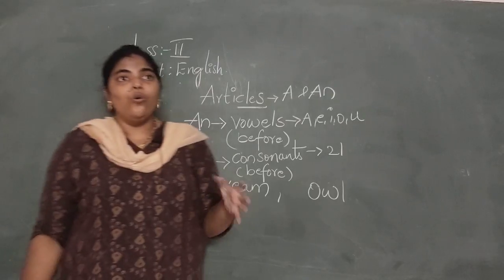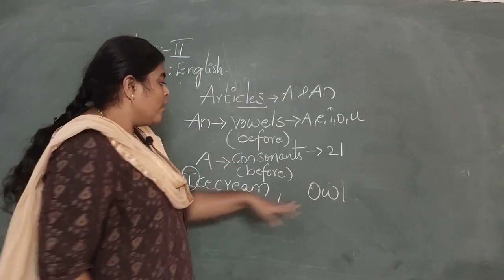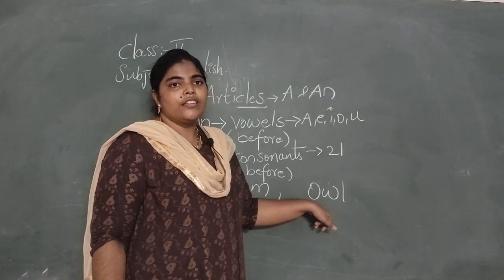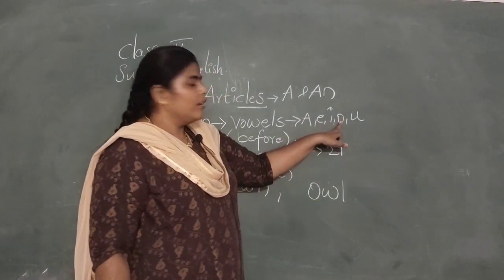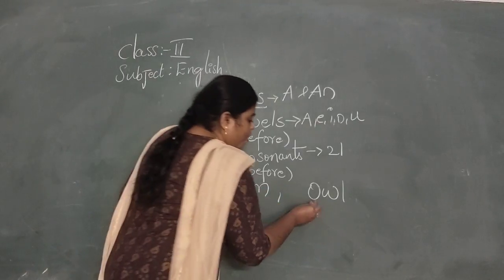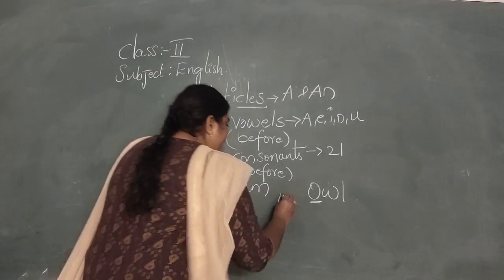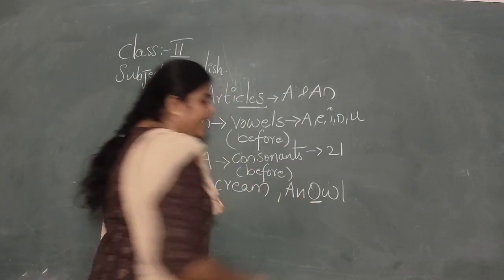And the next one, owl. Owl starts with the letter what? A vowel, no? This starts with a vowel, so we have to add an here, not a.